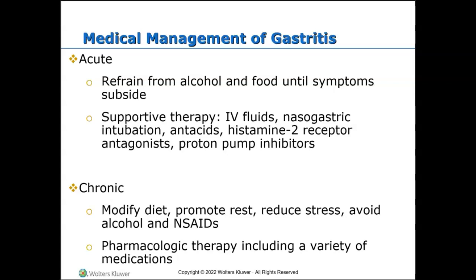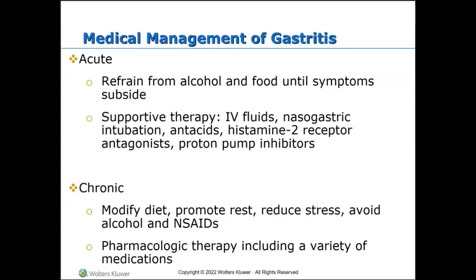Additionally, the patient should get supportive therapy like IV fluids. It may include placing an NG tube for decompression or to allow the bowels to rest. It could be antacids or maybe H2 receptor antagonists, or maybe we're giving a proton pump inhibitor or PPI medication. So, what exactly is the first line treatment for chronic gastritis? Typically, it's twice daily, a PPI or proton pump inhibitor, or ranitidine, bismuth citrate, sometimes triple therapies, right?